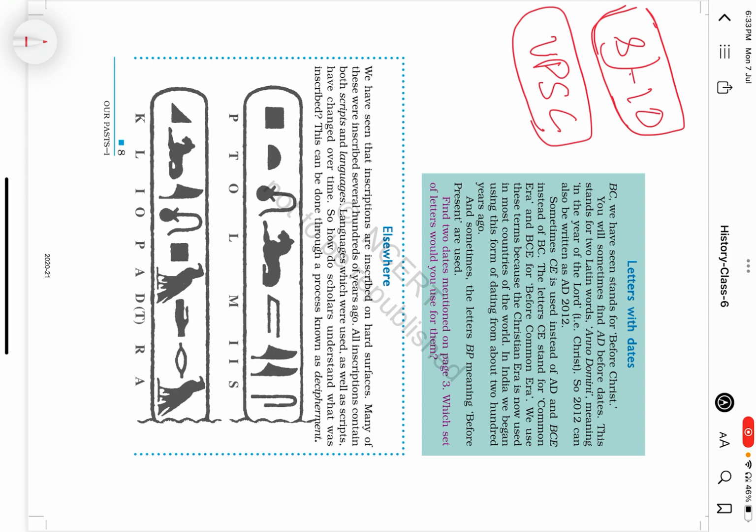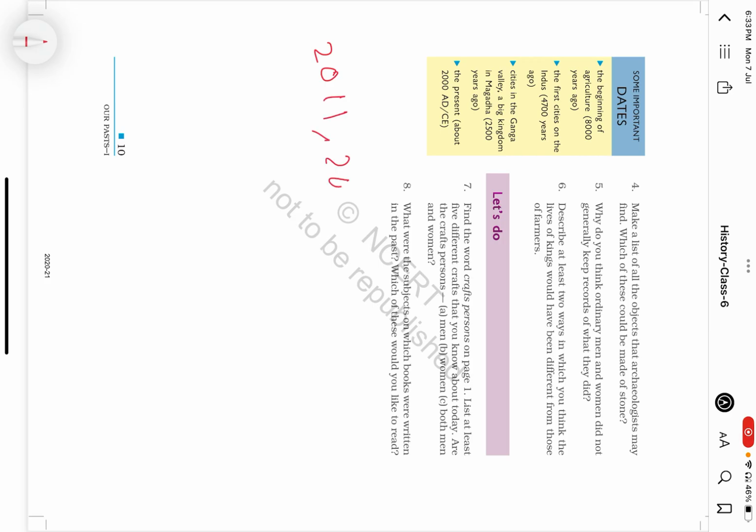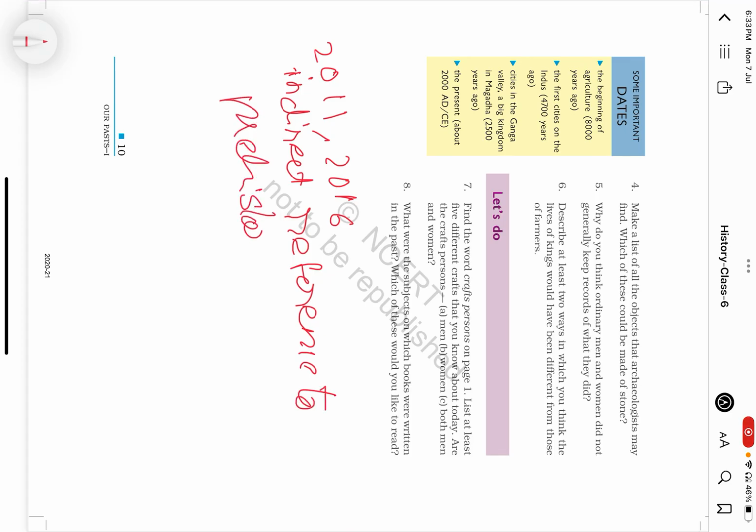Next, we come to the ending of the chapter. Now, let us see what questions we have identified and which questions have appeared. Even in 2011 and 2016, there has been indirect reference to prehistory questions in prelims.